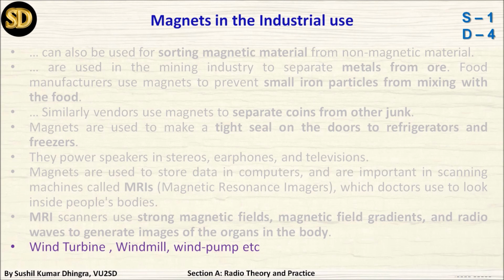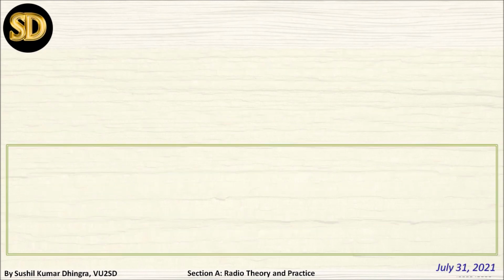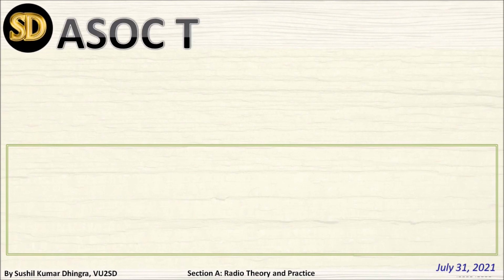A wind turbine generates power from a rotating coil. It is a structure that converts wind power into rotating energy, or in simple words it converts kinetic energy to electrical energy. This is a very interesting part. So this is also a very important part of magnets. So this is the basic awareness of magnets.